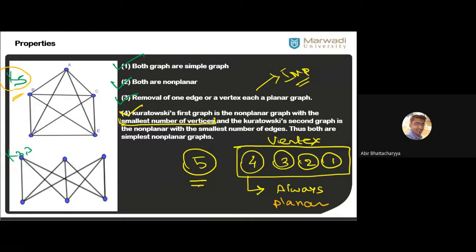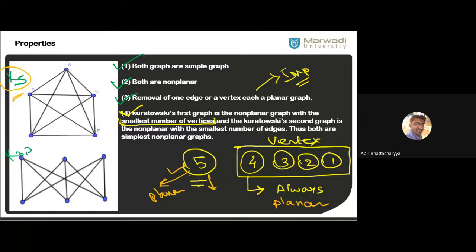Now, whenever you have a 5 vertex graph, that doesn't mean it is always non-planar, right? It has some specific criterion. It can be non-planar, it may be planar also. Whenever you have a 5 vertex graph, it can be planar or non-planar.